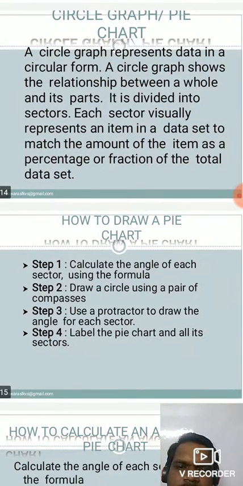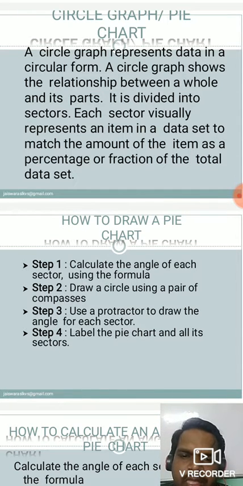How can we draw a pie chart? That is very important. For making the pie chart of a given set of observations, first step, we have to calculate the angle of each sector using the formula, and you will see the formula.